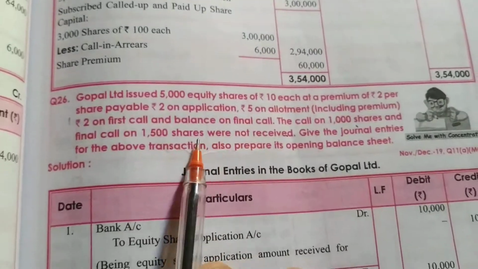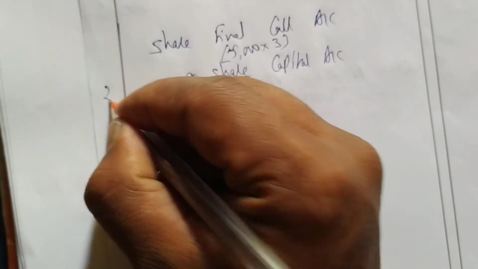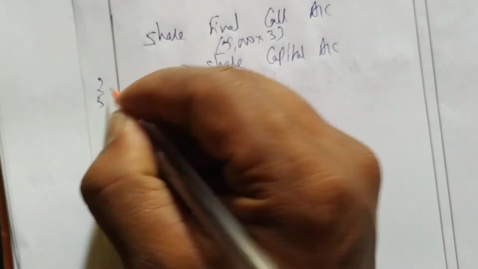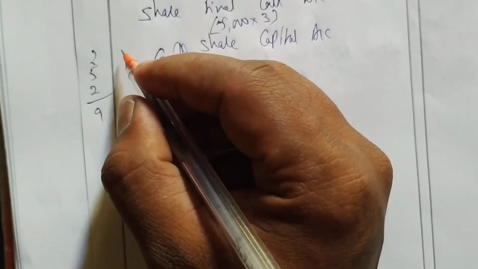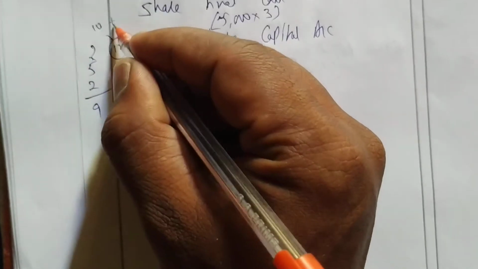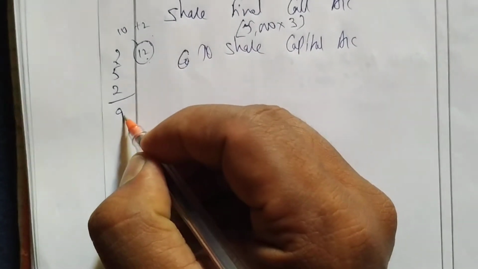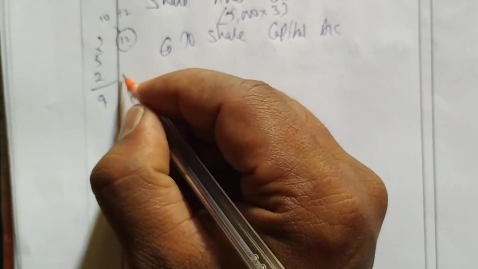See, in the question it says final call is the balance. So let me do the calculation here. Application is how much? 2 rupees. Allotment is how much? 5 rupees including premium. And second call is how much? 2 rupees. You add them, 5 plus 2 plus 2 is 9. But we have to receive how many rupees? 12 rupees. How 12 rupees? 10 rupees face value plus 2 rupees premium. So we have to receive 12 rupees. From 12 we have received how much? 9 rupees. So 12 minus 9 is how much?